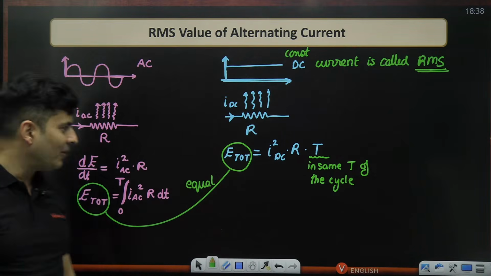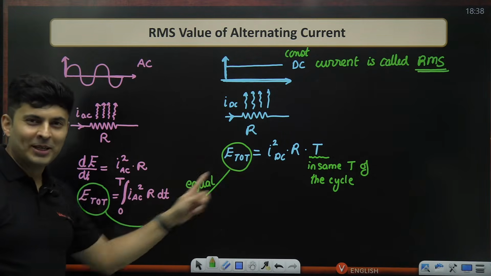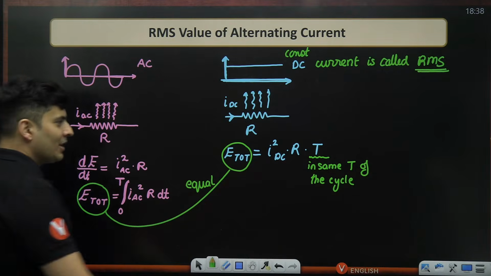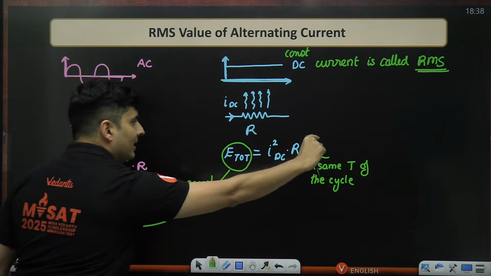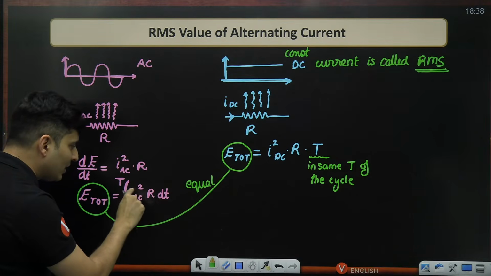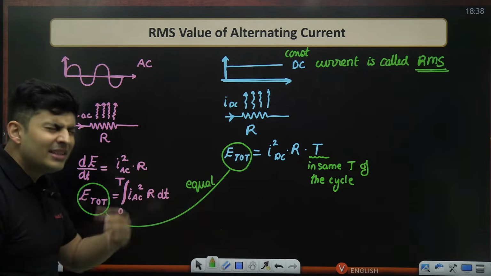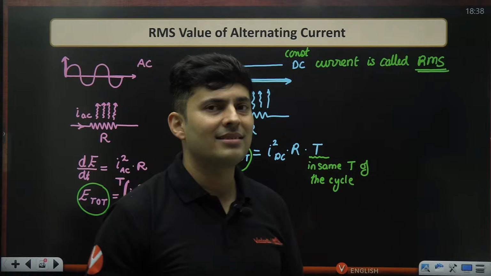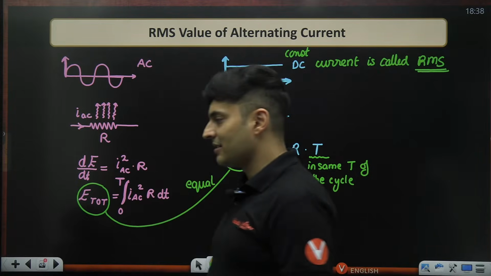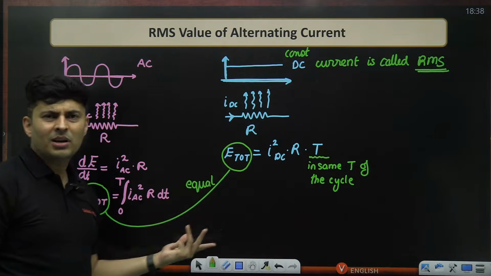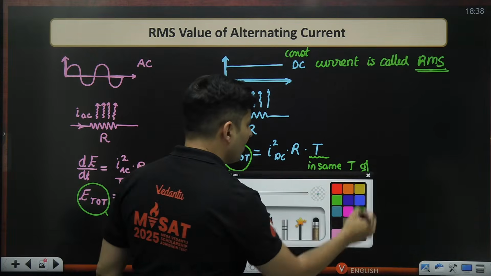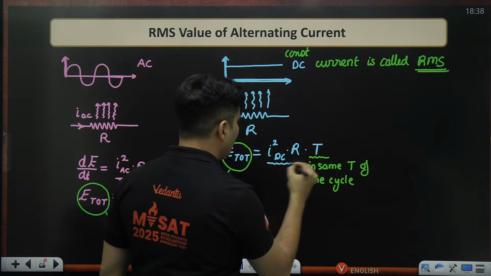And that is the reason why when you equate both of them, it's not a big thing. If you equate both of them, you will see R will get cancelled. The time will come before, and that's why you see squares and all of that. That is why the RMS formula has squares and not anything else. You don't have to remember this formula. This is nothing but power, no? What was this? This is nothing but power.